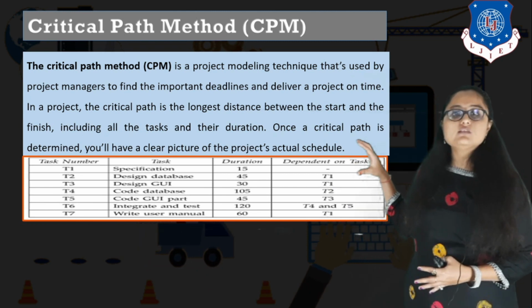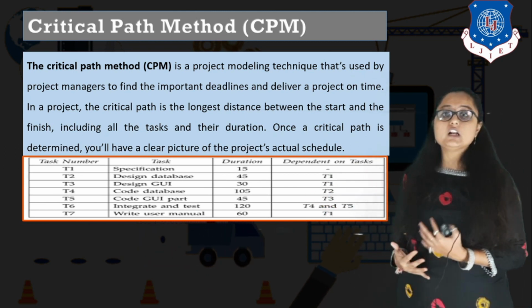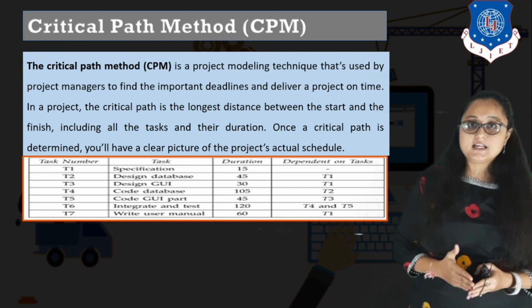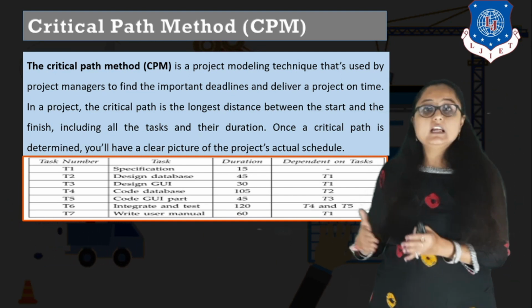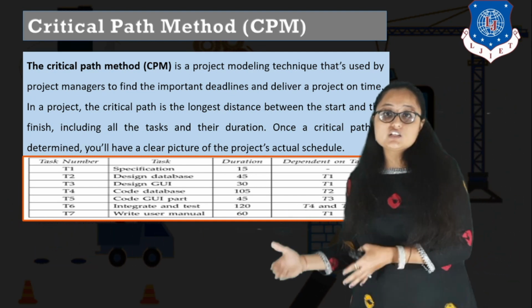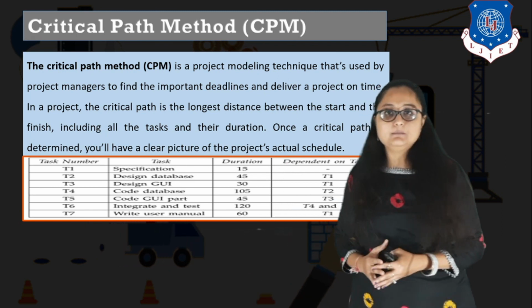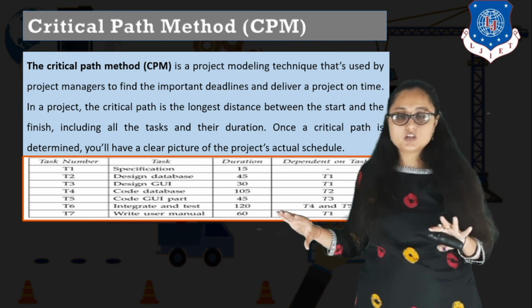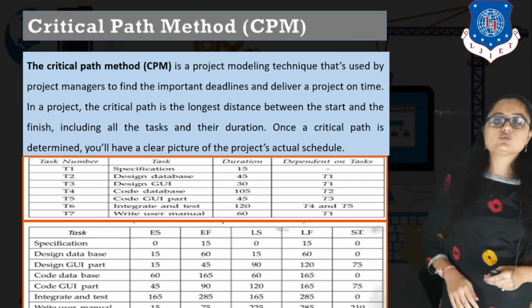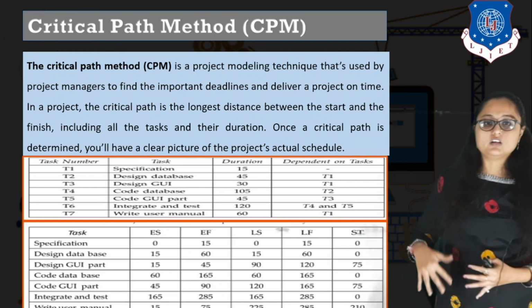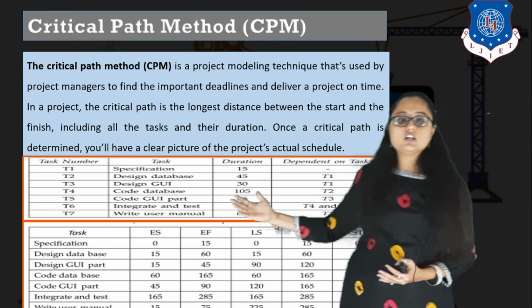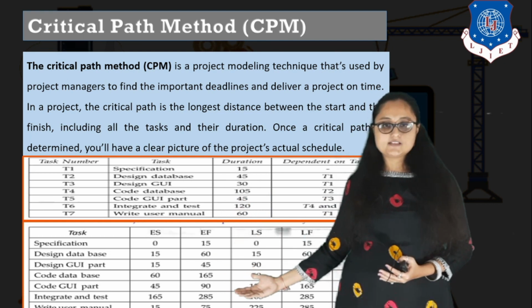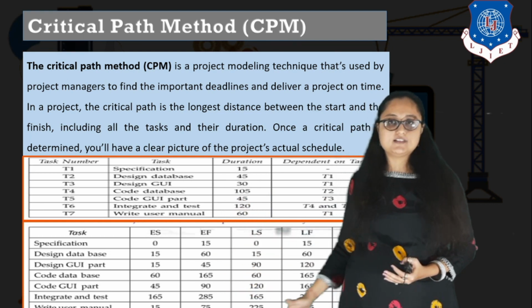Now based on this table, we will generate the earliest start, earliest finish, latest start and latest finish with the slack time, that whole table, right? Now let us see first what is earliest start time, earliest finish time. So here again we have listed down the tasks, specification, design database, etc., right?